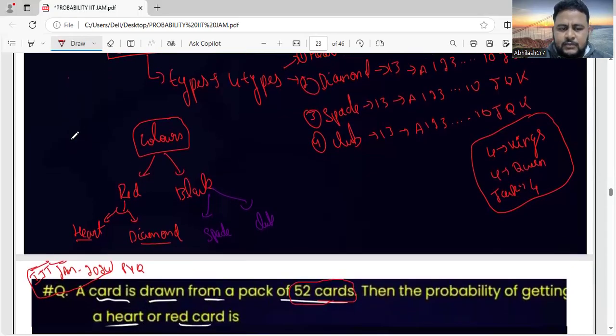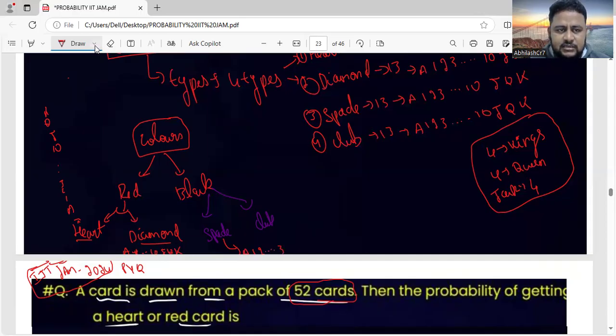So under heart, we have what? A to 1, 2, 3, up to 10, Jack, Queen, King. Under diamond also, the same thing. We have A, 1 to 10, Jack, Queen, King. So when it comes to spade, we have the same thing: A, 1, 2, 3.